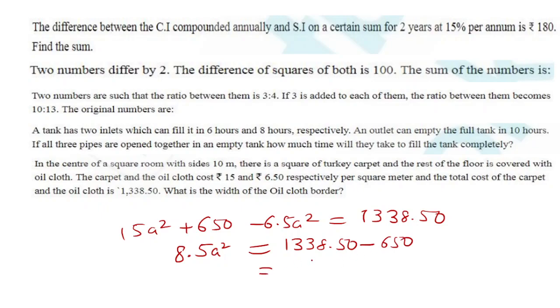You will solve it and get 688.50. Now you will solve it.